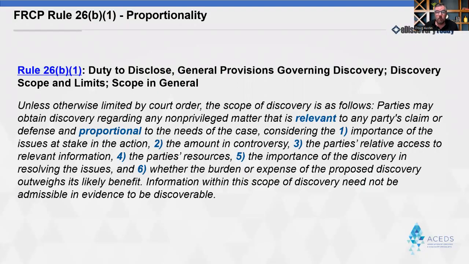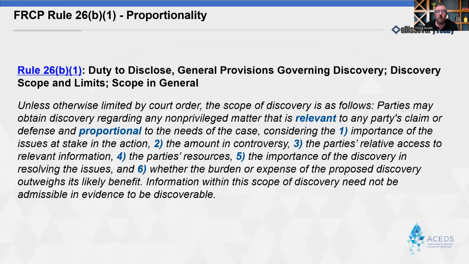Here's one practical example I'll be discussing tomorrow. So here is Rule 26(b)(1) and the 6 proportionality factors. What's proportional in each case varies widely depending on the case. For example, proportionality for a slip and fall case would be considerably lower than for a class action involving hundreds of plaintiffs. These 6 proportionality factors replace the previous evidentiary standard of reasonably calculated to lead to the discovery of admissible evidence, which is no longer in the rules, though it's still used a lot.